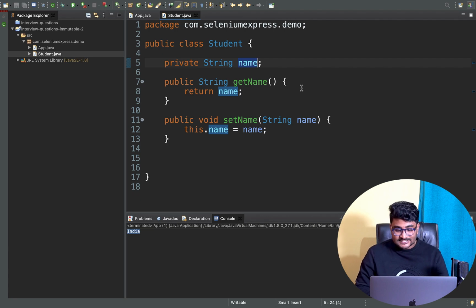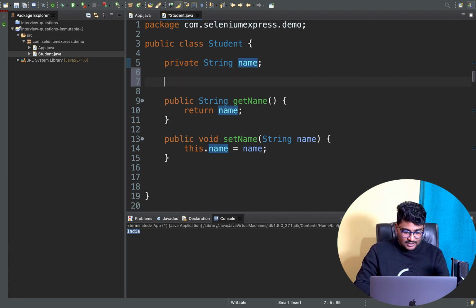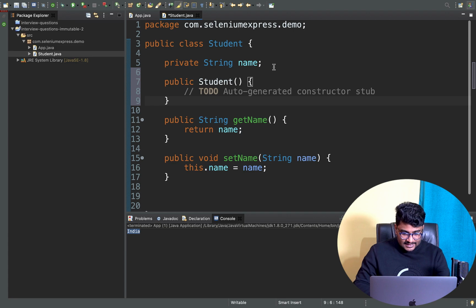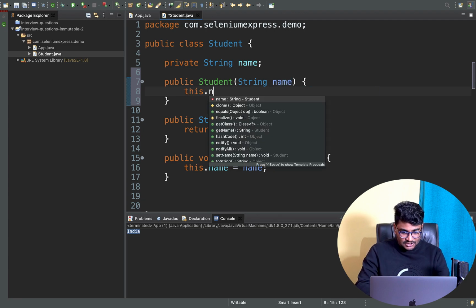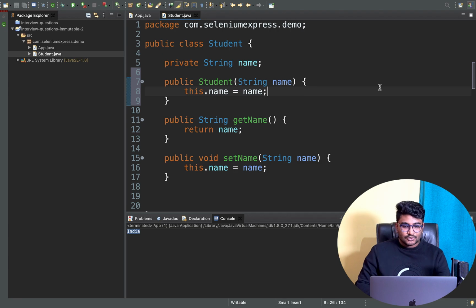It's not immutable, it's a mutable class. I'm also going to create a constructor and make sure to initialize this name. So String name, I'll pass it as the constructor parameter, and this.name is equal to name. Cool. So I have a Student class created here.